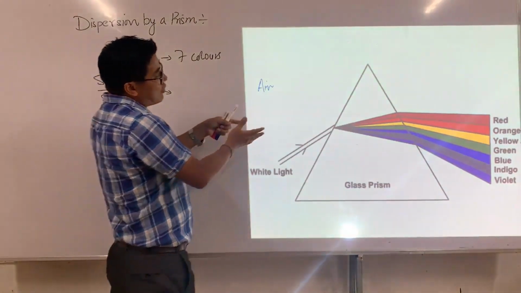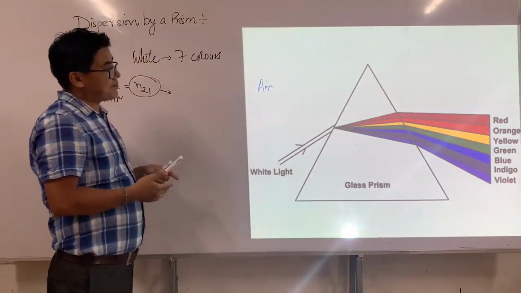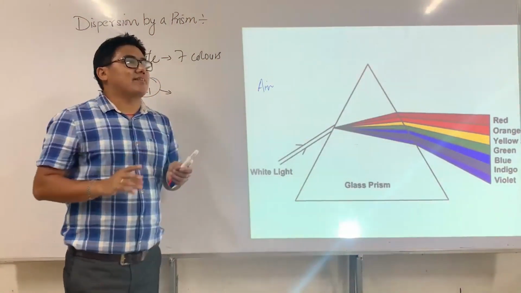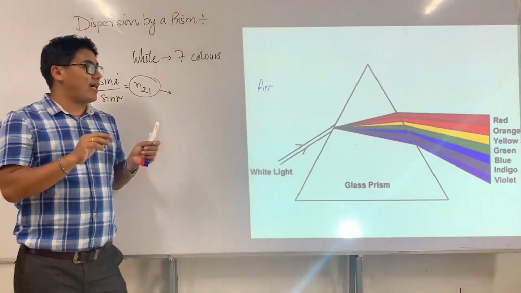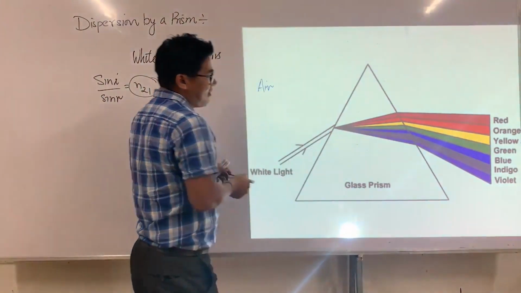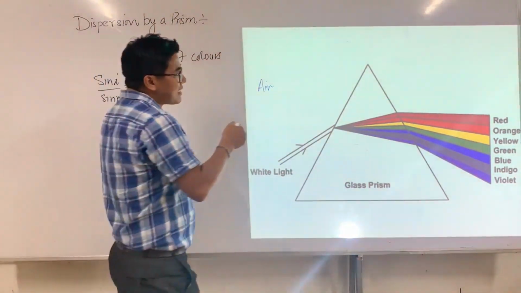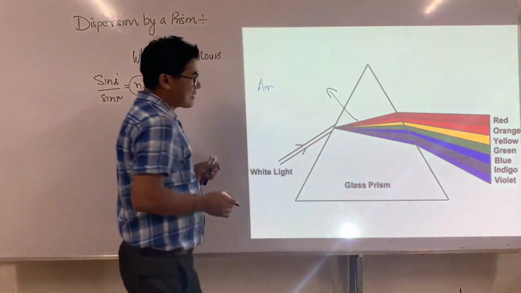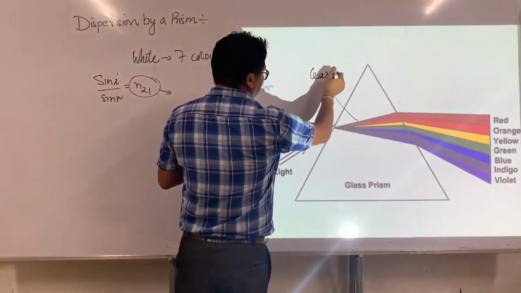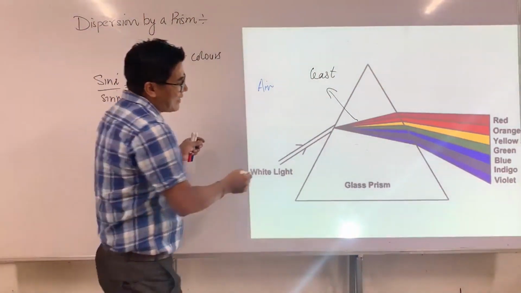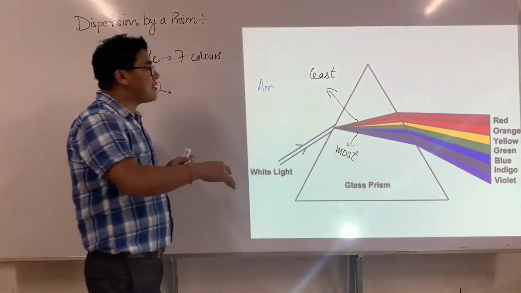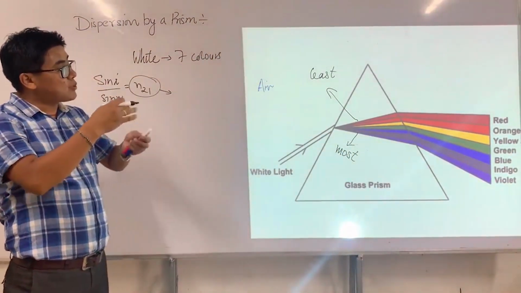When white light falls on one side of a prism, it undergoes refraction, and all the 7 colors undergo refraction at different angles. Look here, this is red, which undergoes the least bending, and this is violet, which undergoes the most. All other colors lie between these two colors.